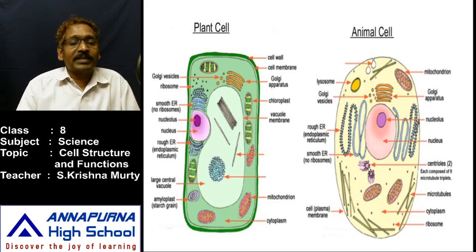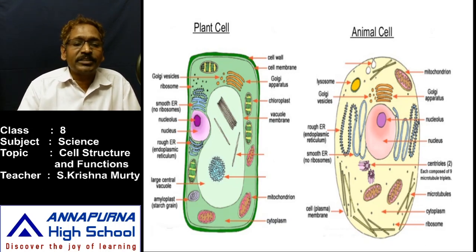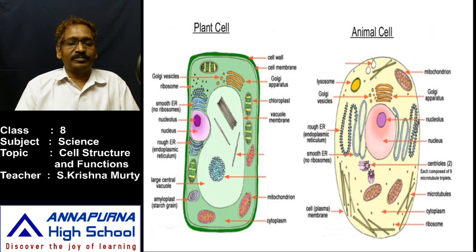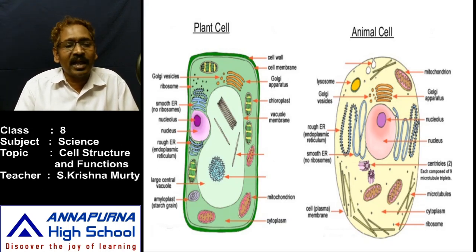The endoplasmic reticulum is also contained in both. Some bodies appear rough and some appear smooth. The rough-appearing body is known as rough endoplasmic reticulum, and the smooth-appearing body is smooth endoplasmic reticulum. Along with that, ribosomes are also there. What is a ribosome? Ribosome is also one of the organelles that synthesize food material within the cell.